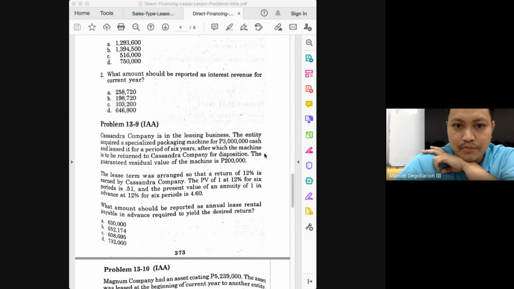What if you're asked how much is the interest income for the first year, class? What do you do? Just multiply the 3 million by 12%. That will give you how much? 360,000. That will be your interest. Sorry. This is annuity. This is annuity due.